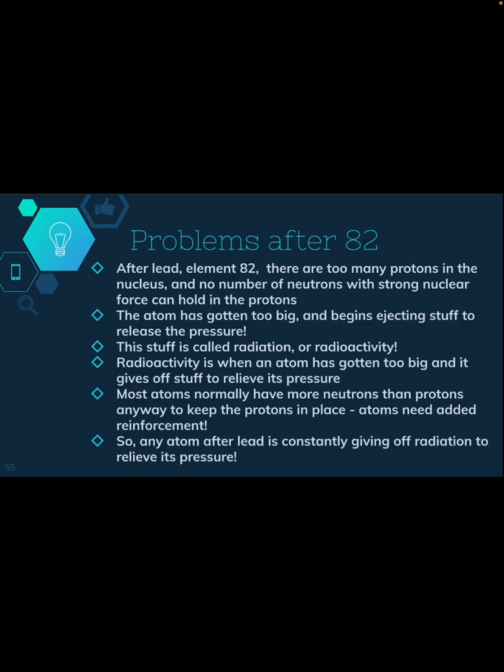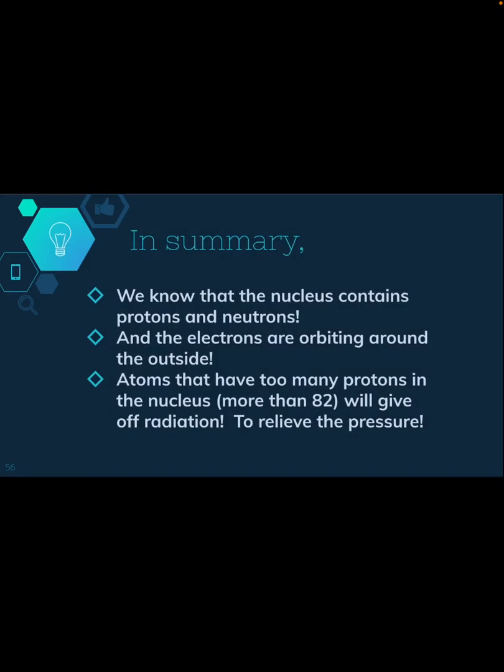So that's why when we get to big atoms after 82, there's just all kinds of radiation and radioactivity going on. Most atoms normally have more neutrons than protons anyway to keep those protons in place. So any atom after lead is constantly giving off radiation to kind of relieve that pressure, and it's kind of funny to think about. If you've ever gotten an x-ray done, we wear a lead vest to keep that radiation from going in our body. So anything after lead, it's just constantly giving off radiation.